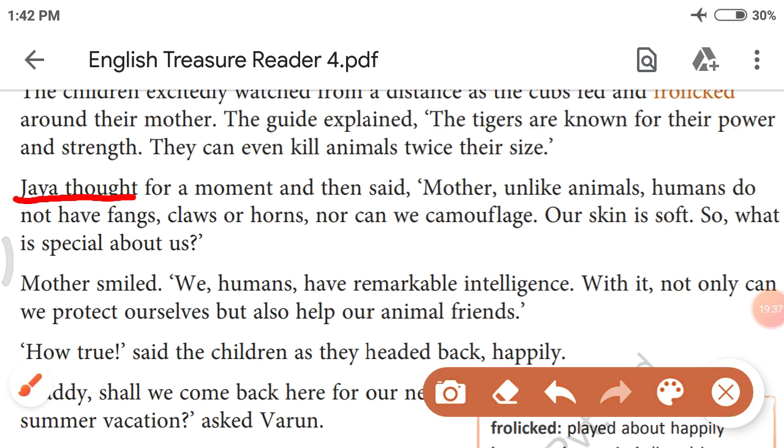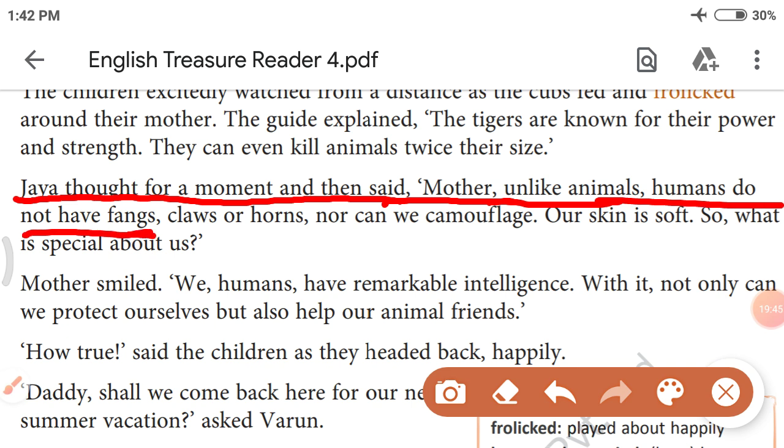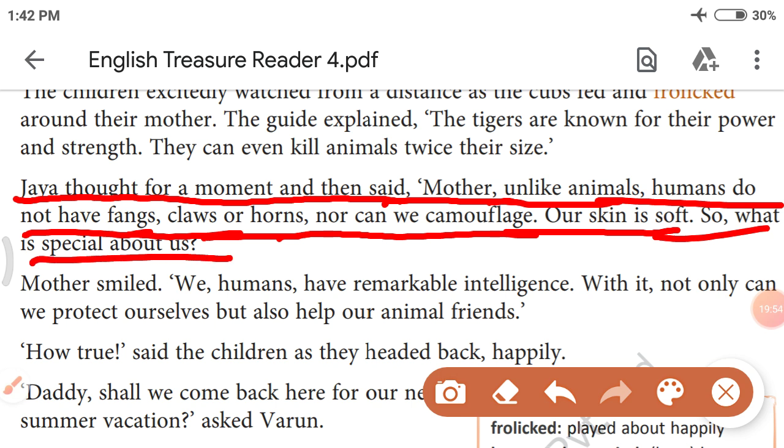Jaya thought for a moment and then said, "Mother, unlike animals, humans do not have fangs, claws or horns, nor can we camouflage. Our skin is so soft. So, what is special about us?" Now, can any one of you tell me, my dear students, what is special about us? What is the special thing about human beings?